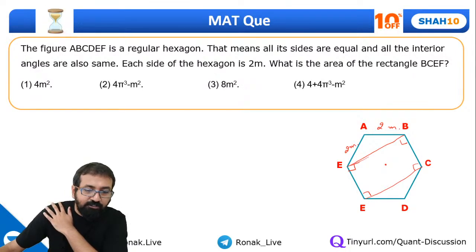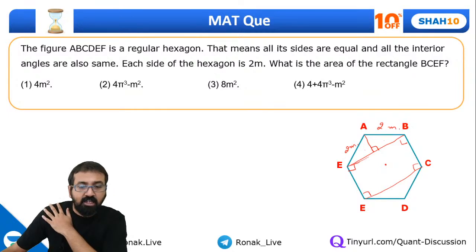See, please understand, if I drop a perpendicular over here, this will become 2 equal triangles. Now, of course, in a regular hexagon, the interior angle is 120 degrees. So this will be 60 degrees and this will be 30 degrees. So the side opposite to 60 degrees will be root 3 by 2 times the hypotenuse. This is the hypotenuse. Let's look at this triangle APE.